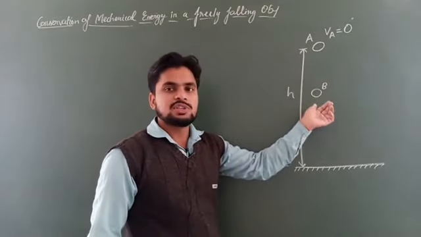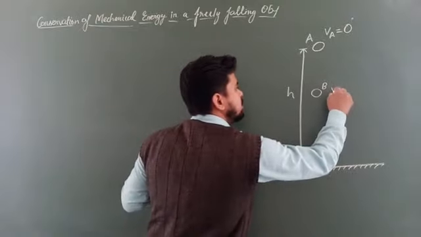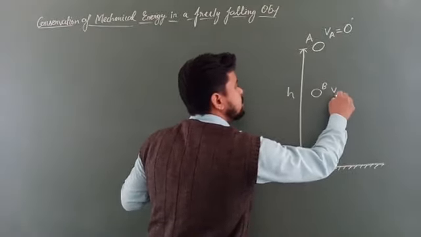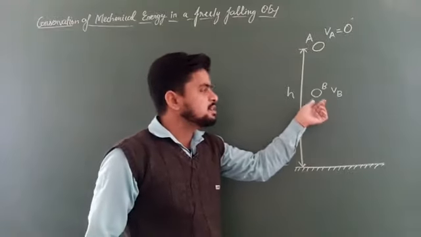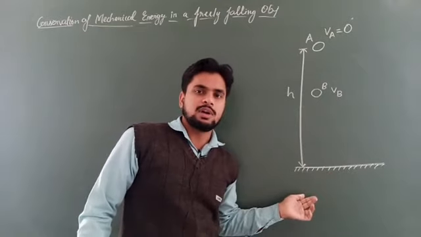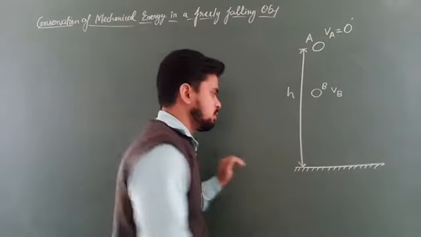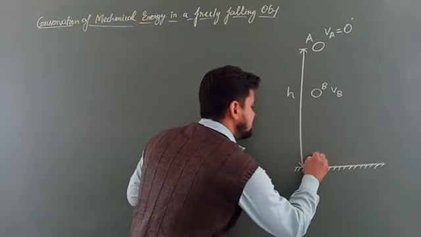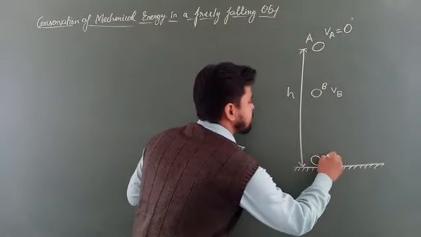Now at this position B, it acquires some velocity. Let us say the velocity will be Vb here. And we take one more position when this object is just about to touch the ground level. Let us say this is the next position C.